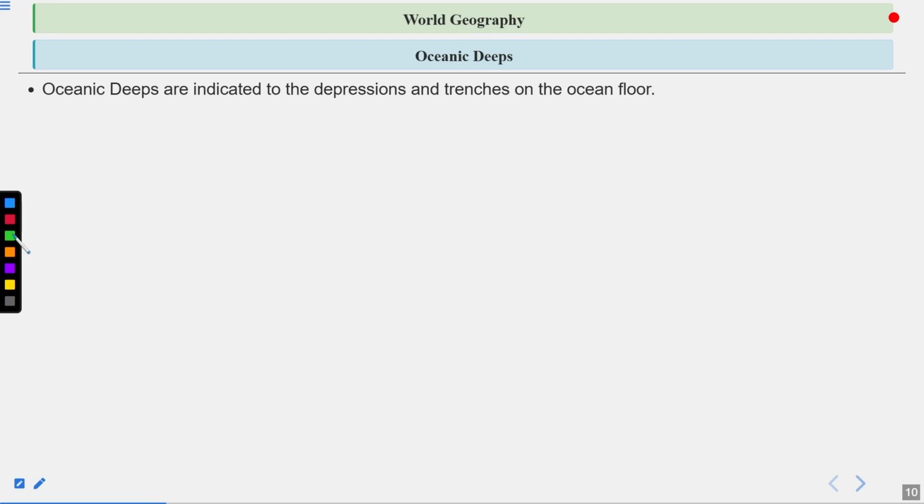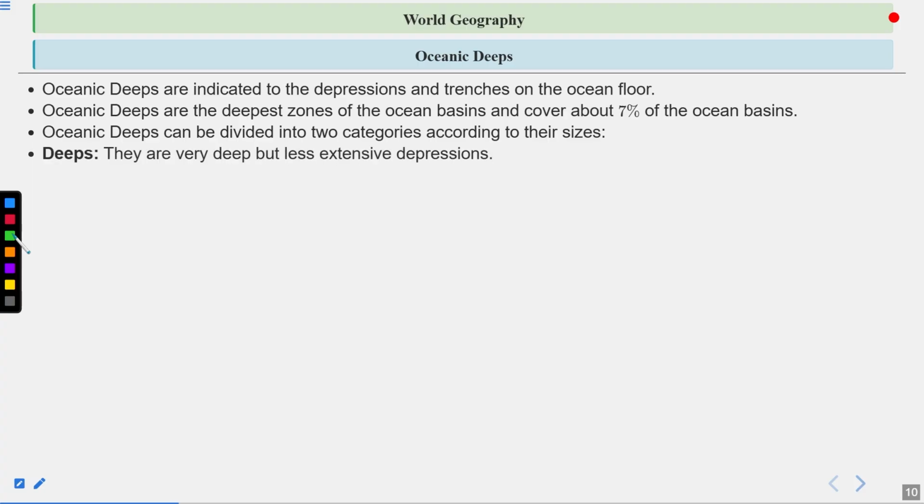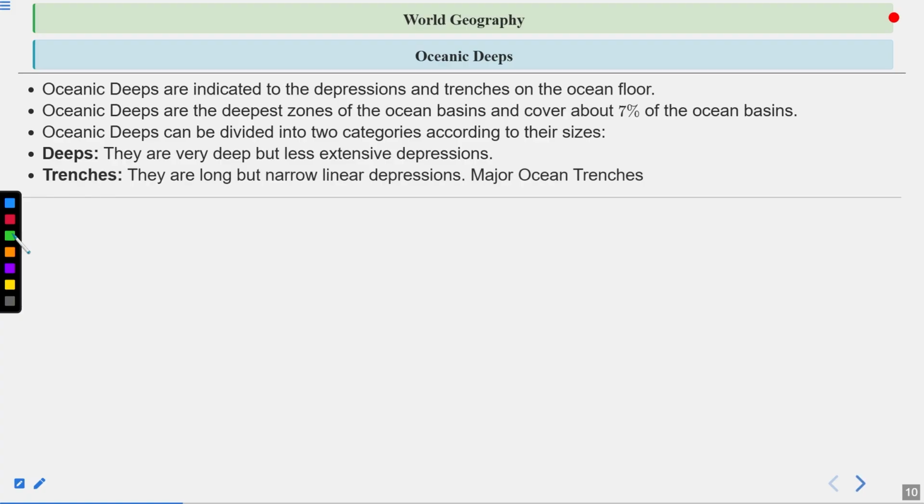Then oceanic deeps. Oceanic deeps refer to the depressions and trenches on the ocean floor. Oceanic deeps are the deepest zones of the ocean basin and cover about 7% of the ocean basins. They can be divided into two categories according to their size. Deeps are very deep but less extensive depressions. Trenches are long but narrow linear depressions. So these are the oceanic deeps.